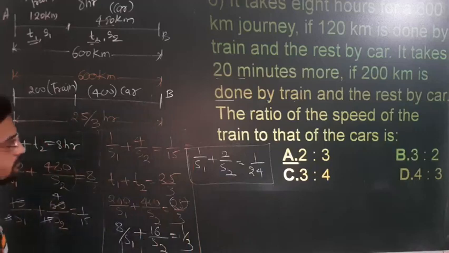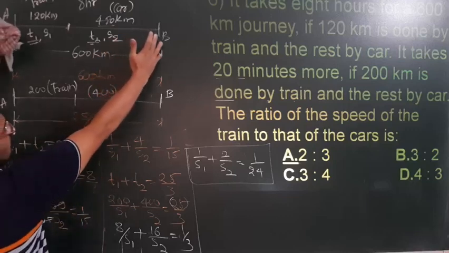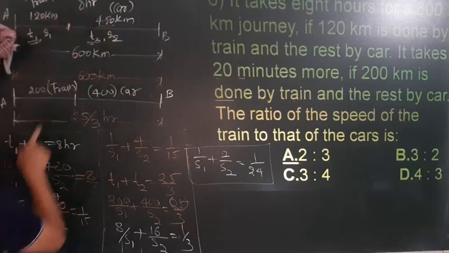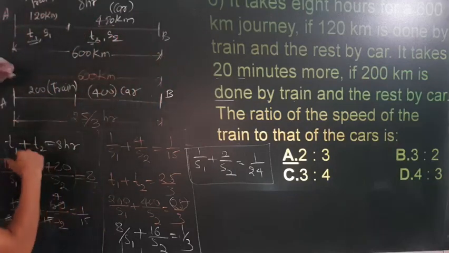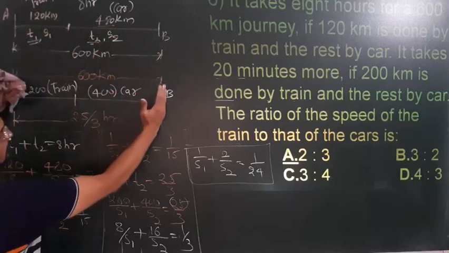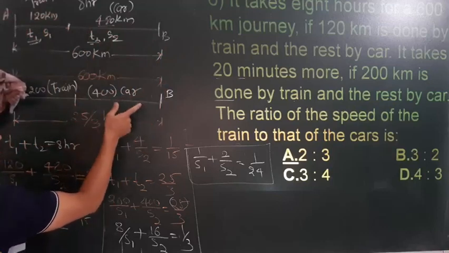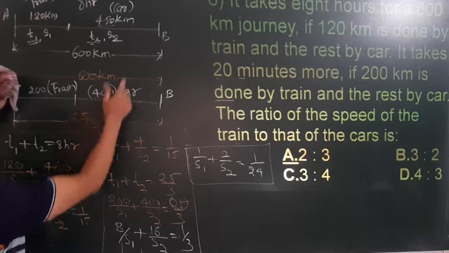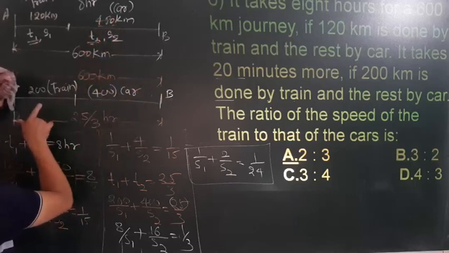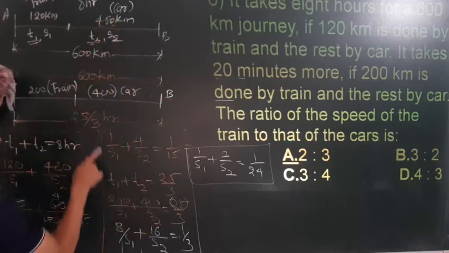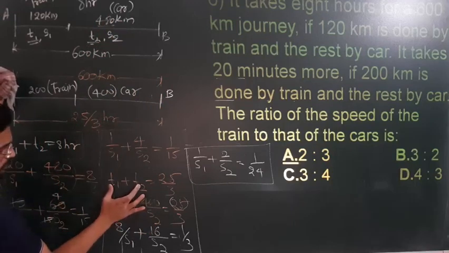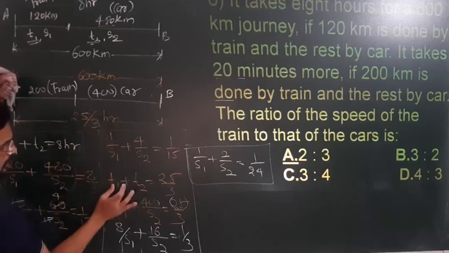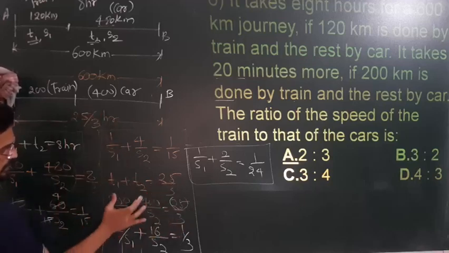So this is another equation. Just note down what I have done. Apply the equation. Total time is 8 hours, so T1 plus T2. T1 from here, T2 from here, applying speed is equal to distance upon time. Similarly, it takes 20 minutes extra if it is 200 and 400. Apply the same case over here. T1 is here, T2 is here, correct? But T1 plus T2, total time is 25 by 3. So in the second case, T1 plus T2 is equal to 25 by 3. Okay, so just solve this.